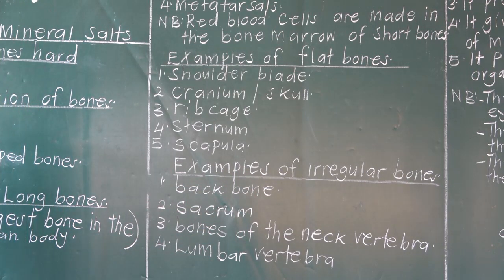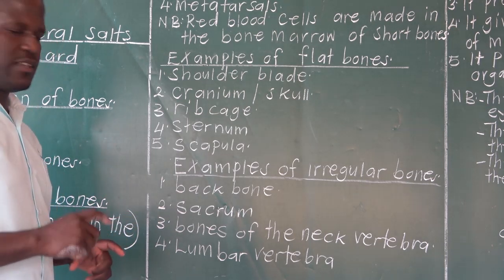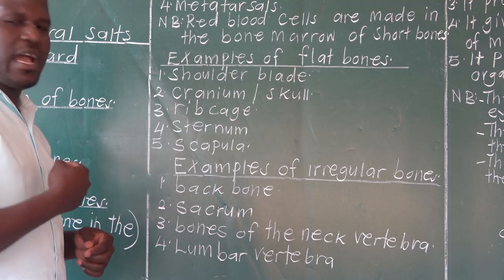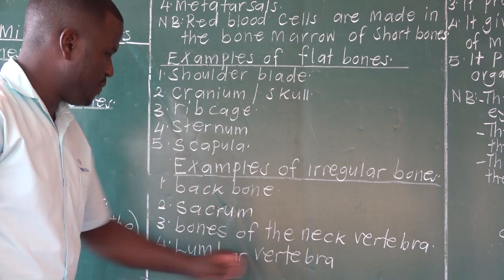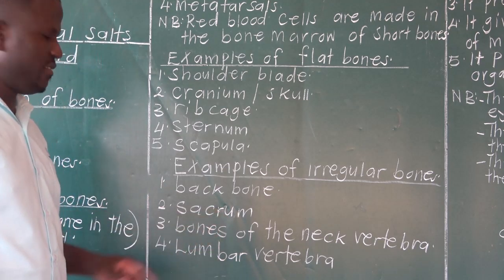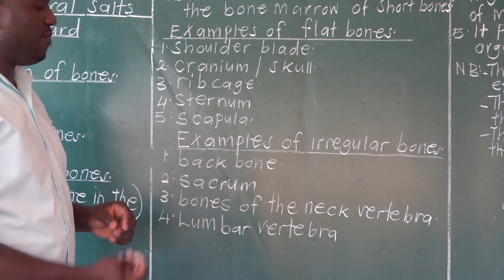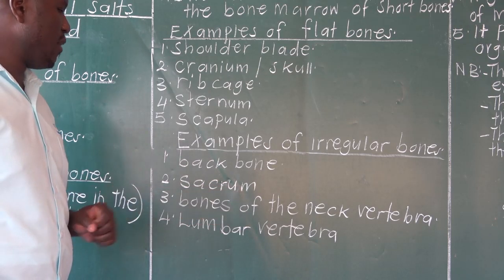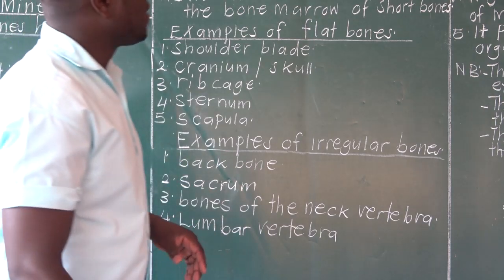Now, the lumbar vertebra is just below the rib cage. If you look at the diagram in your booklet showing the structure of the human skeleton, go where we have the rib cage, then just below the rib cage, there is a bone called lumbar vertebra. Then the sacrum is between the pelvis. Go to where we have the pelvis, there is a very tiny bone hanging between the pelvis. That bone is called sacrum. Backbone, you know it very well where it is. Then, as simple as that.